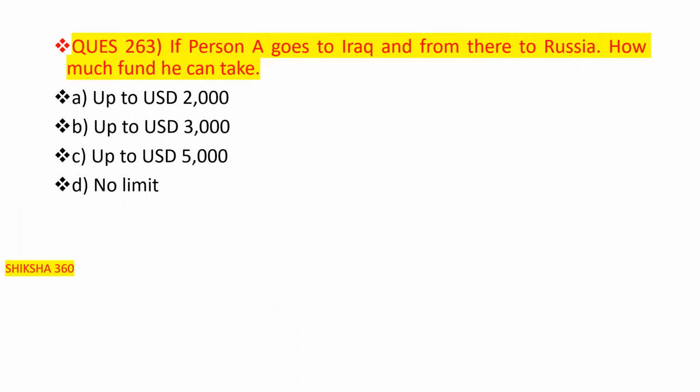If a person goes to Iraq and from there to Russia, how much fund can he take? The first option is up to USD 2,000, the second is up to USD 3,000, option C is up to USD 5,000, and option D is no limit. Please tell me fast, what is the correct answer?